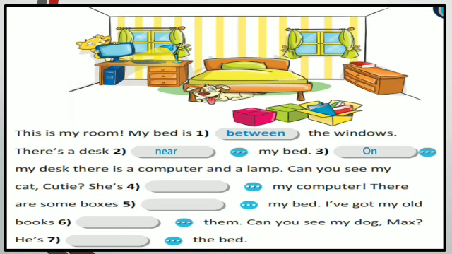Can you see my cat Cutie? She is behind my computer. Here you can see in the picture that this cat is just hiding behind the computer. There are some boxes in front of my bed. I have got my old books inside them. Can you see my dog Max? He is under the bed. The dog is hiding under the bed.